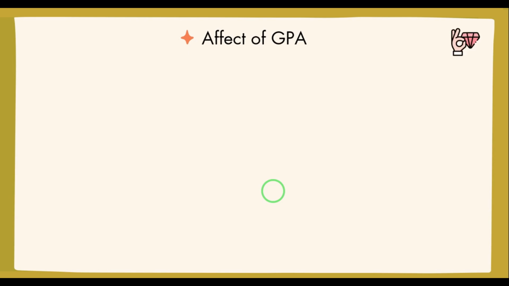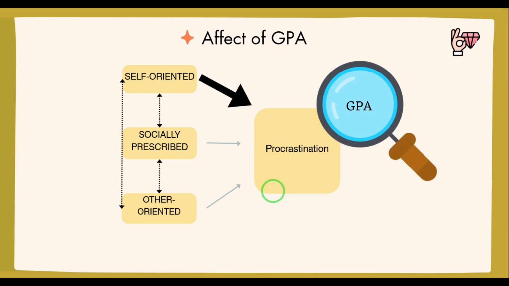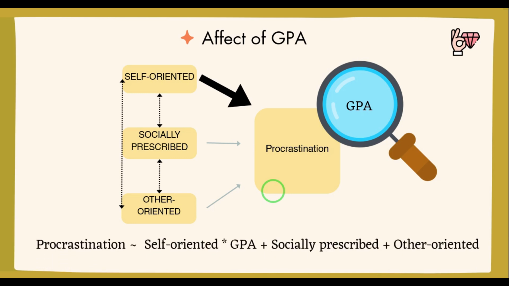But what about academic performance? Does GPA change anything? We also tested that. We tested whether GPA changes the relationship or not. And in simple terms, we asked, do high-performing students break the perfectionist procrastination cycle? Before telling you the answer, I just wanted to tell you something. You might notice there is no arrow from GPA in this diagram. This is because GPA acts like a filter or magnifying glass, not a direct predictor. So let's see the result.